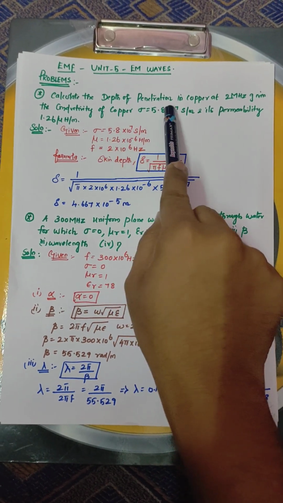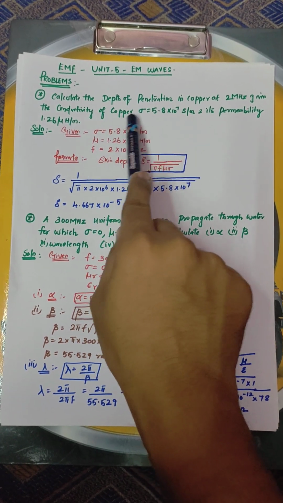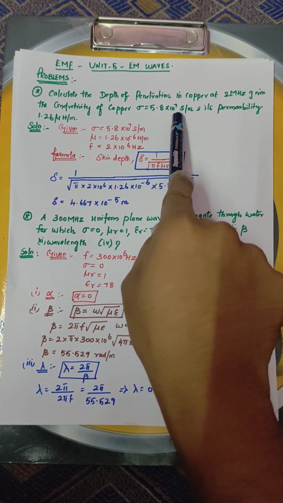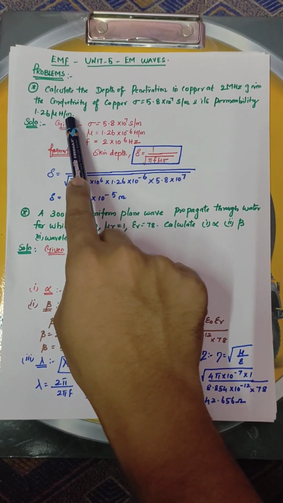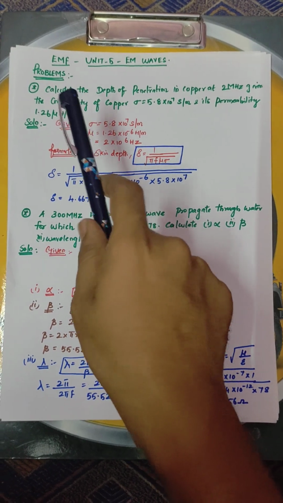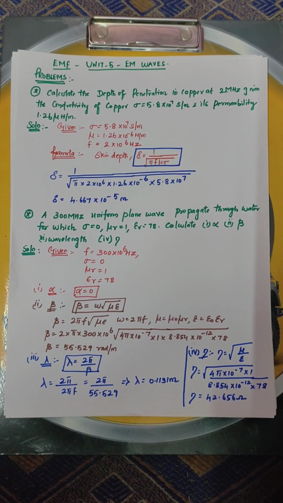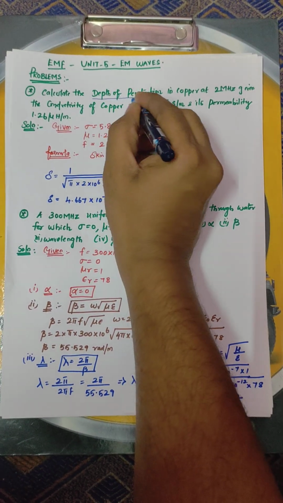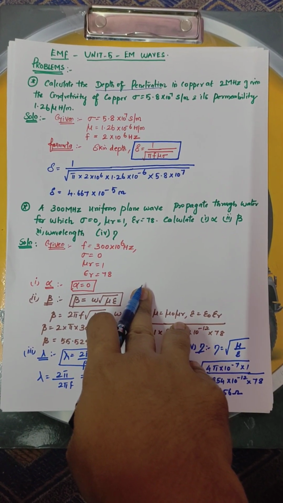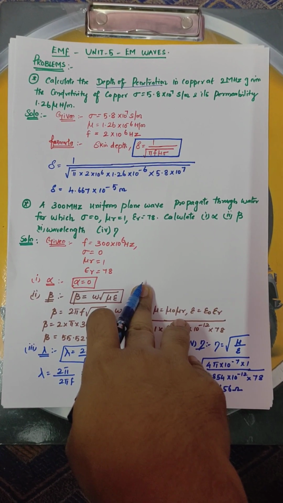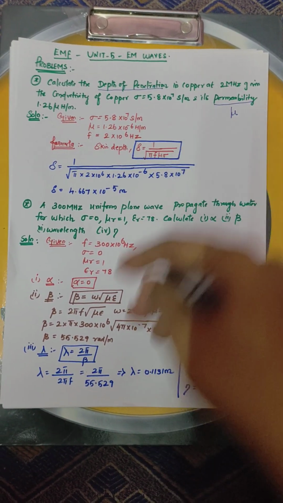Calculate the depth of penetration in copper at 2 MHz. Given the conductivity of copper, sigma is equal to 5.8 into 10 power 7 Siemens per meter, and its permeability is 1.26 micro Henry per meter. I'll repeat again. Calculate the depth of penetration. So we need to calculate the depth of penetration. The question asks to find only the depth of penetration in copper material at the frequency of 2 MHz, given the conductivity of the copper and its permeability, whose symbol is mu.